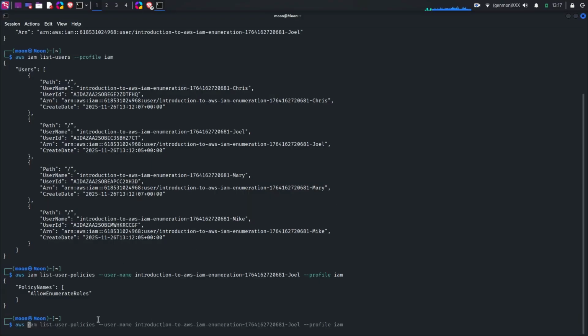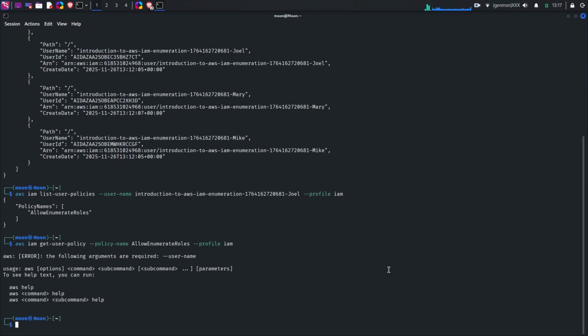And the next step is we need to see what's in the policy, which is going to be get user policy, policy name. Okay, we also need to add the username to the command, which is going to be Joe.